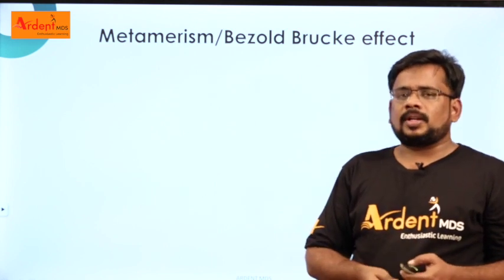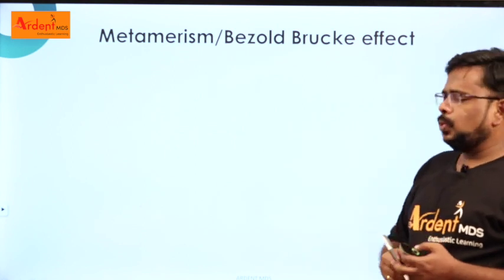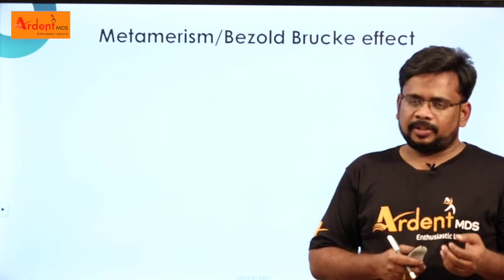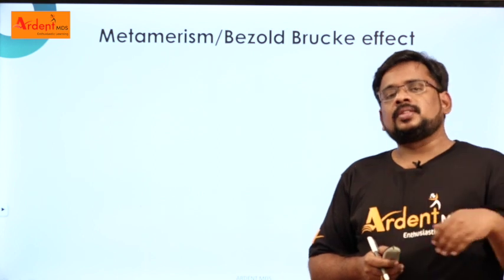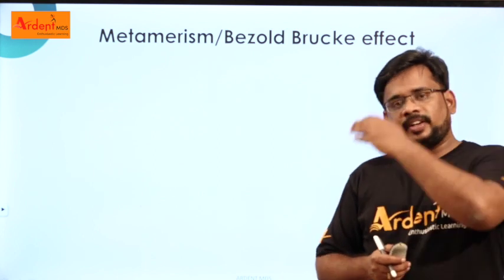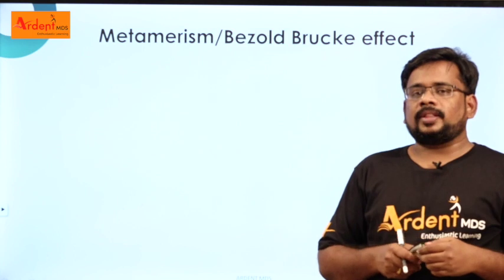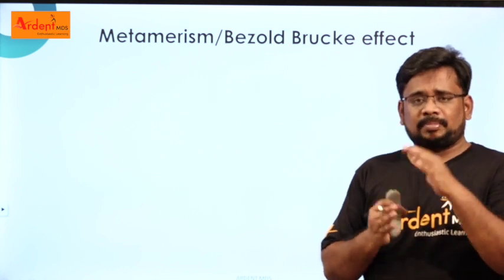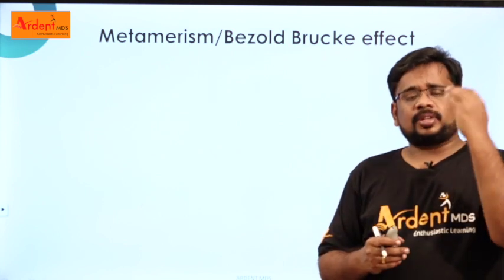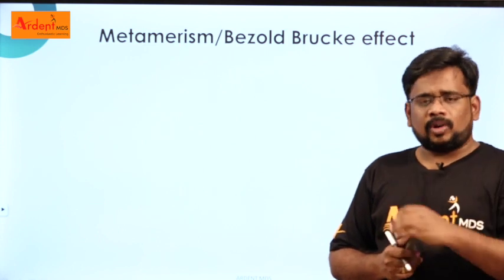This is what is called metamerism. You did the shade selection in one light, and maybe the family members see the restoration in a different light, so they may say there is no match between the restoration and the tooth. This is called metamerism.